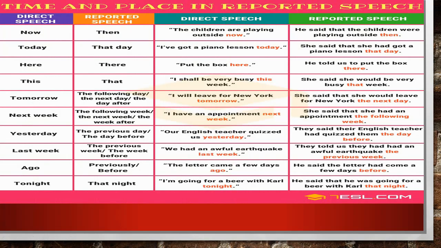Put the box here. He told us to put the box there. This changes to that. So examples are given over here. You can follow these examples and get a better understanding of this part. Tomorrow changes to the following day, the next day, the day after. Okay? Next week, the following week, the next week, the week after. Fine? Yesterday, the previous day, the day before. Last week, the previous week, the week before. Ago, previously, before. Tonight, that night.